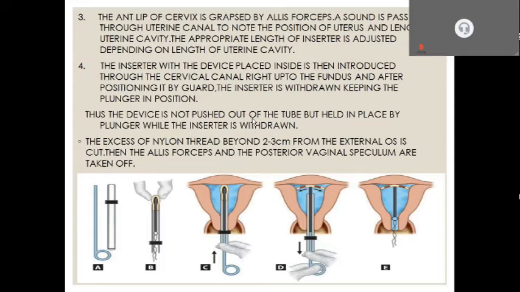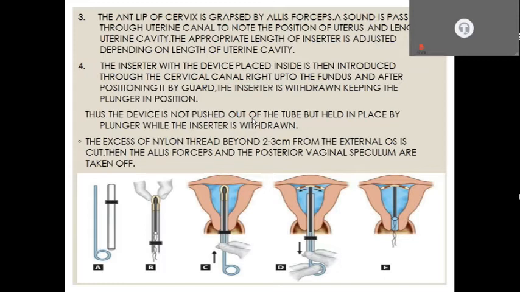This is in figure A. In figure A, there are two devices. One is the inserter, that is cylindrical, and the second one is the card, that is all loop light. So in B, it is shown that the device, our copper device, is folded.